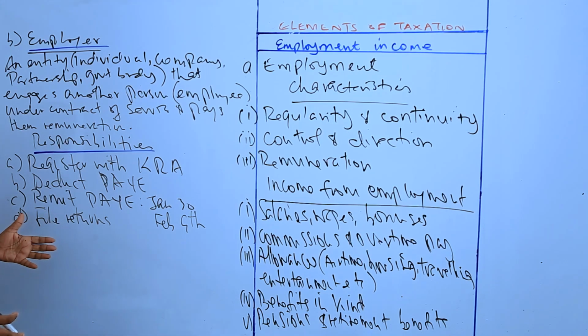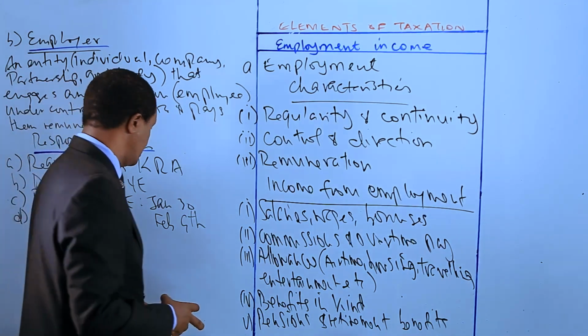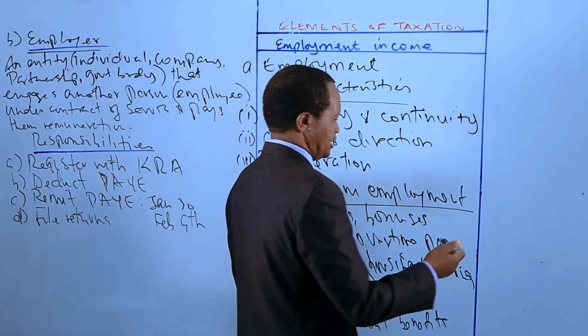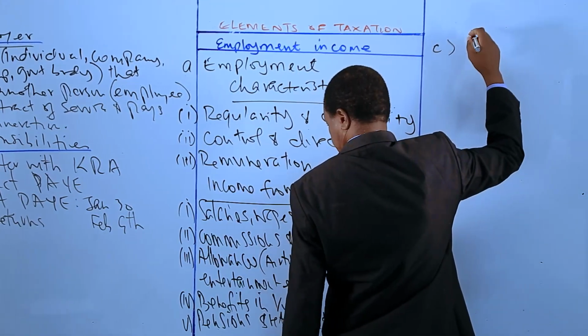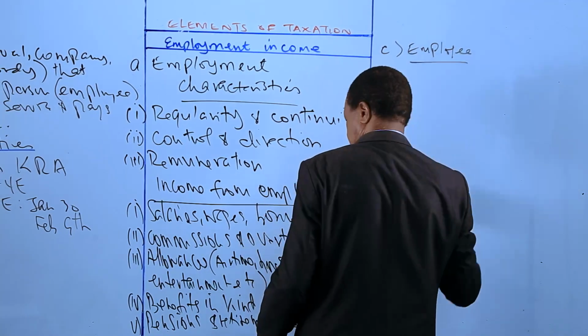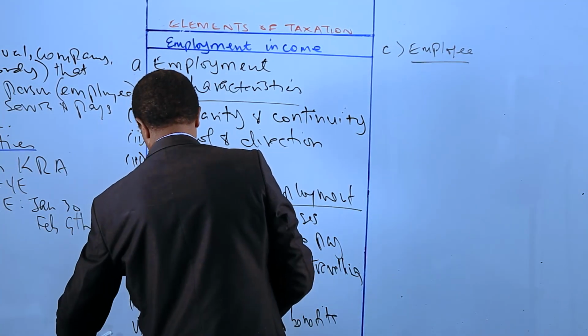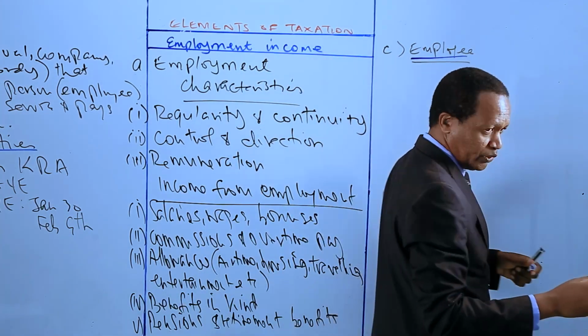So we have defined employer. Let's now define employee. Employee. The last definition is employee. Who is an employee?